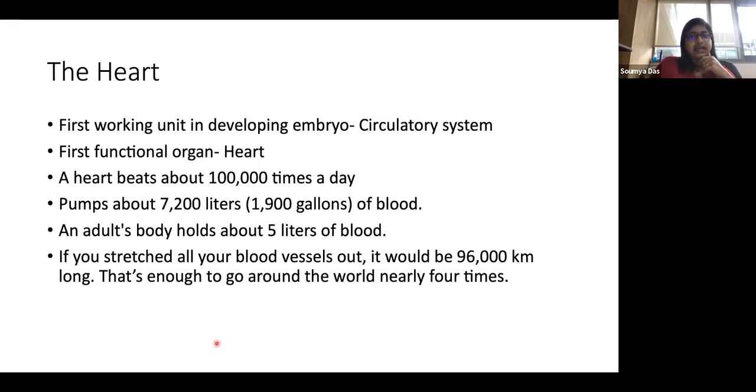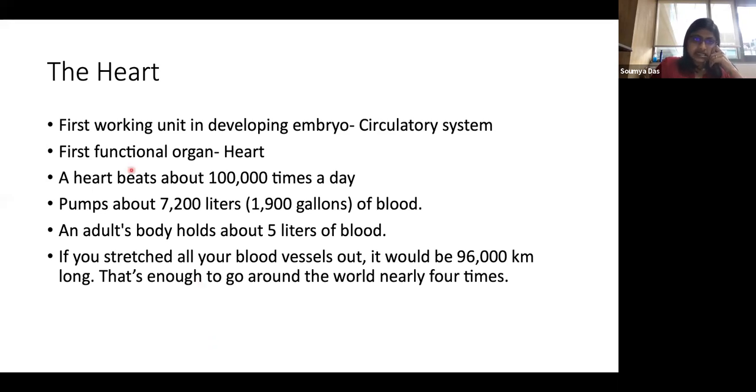Okay, yeah, as I was saying, in the first few slides I'll be talking about some very basic physiological details of the circulatory system, especially the heart. And here is a slide with some fun facts about the heart.